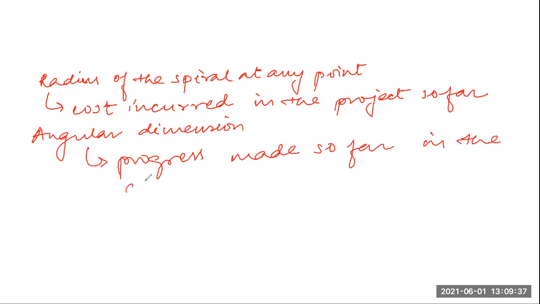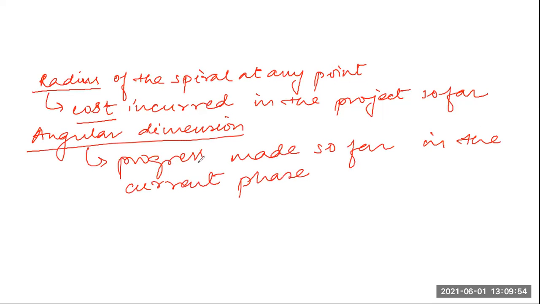Okay, not about the entire project but in the current phase. So the radius of the spiral represents the cost associated, and the angular dimension represents the progress associated. Okay, these are the two things that you should remember.